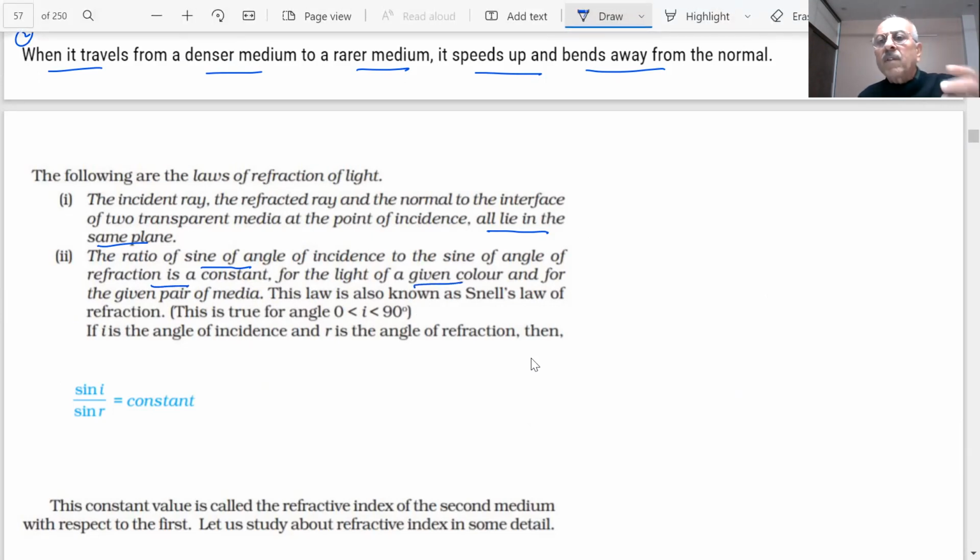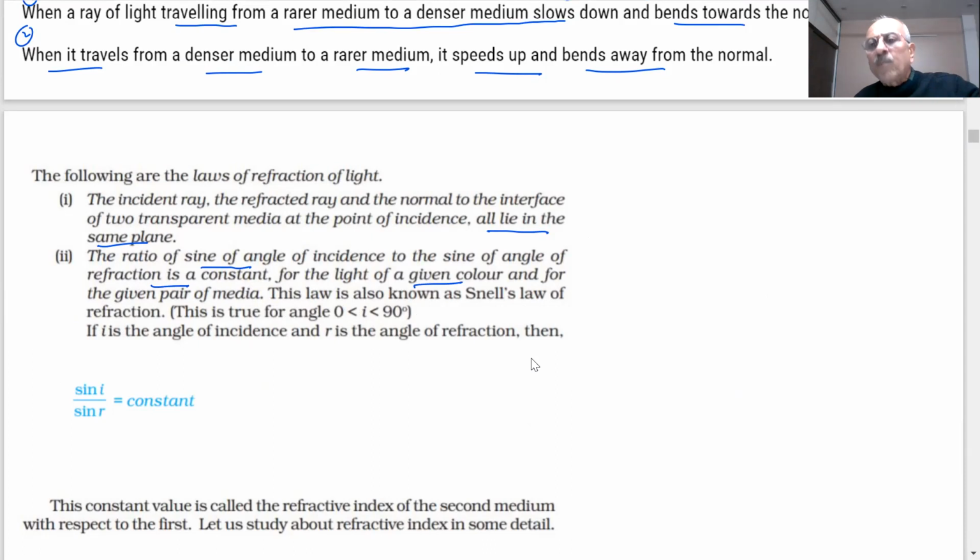Given color means if I use violet color, pure red color, or any green color light, because each color of the light has different wavelengths. You have seen 7 colors of the light. Then what will be observed, students? This law will hold true. This is also called Snell's law of refraction. Important, very important, Snell's law of refraction.